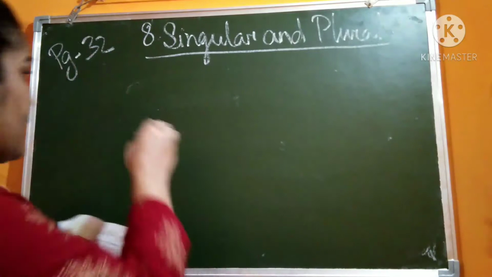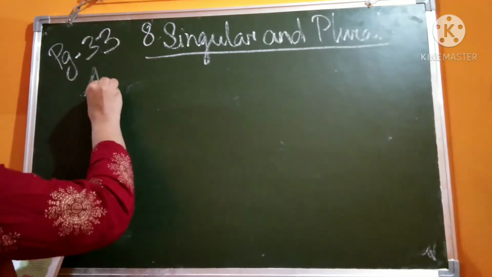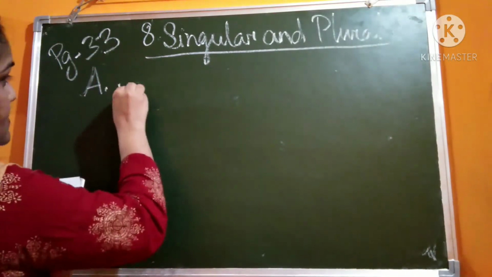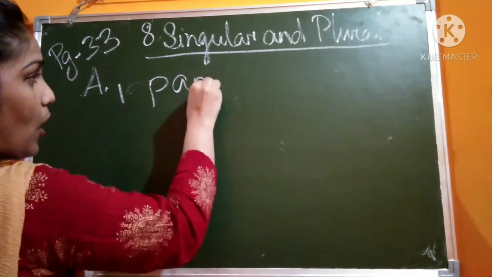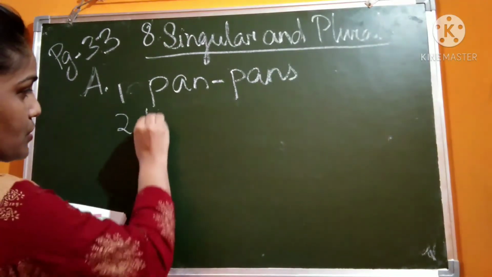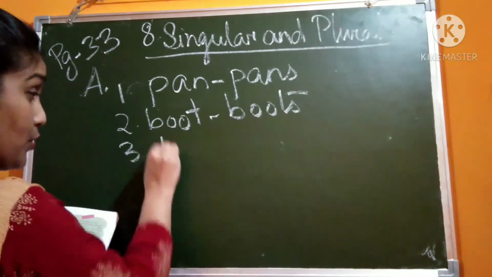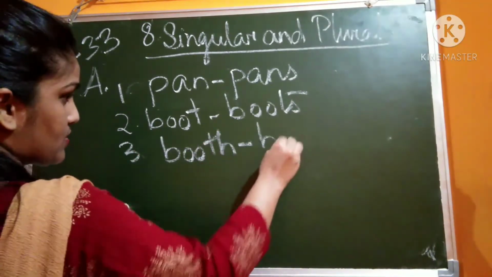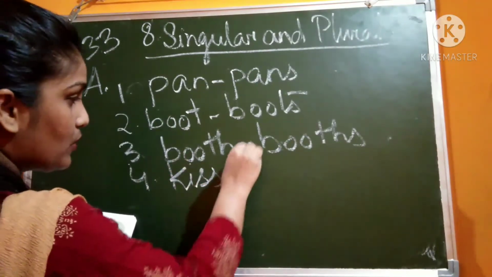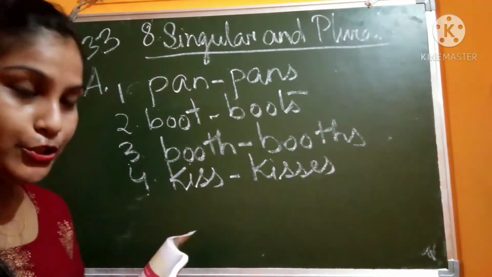Exercise 8, page number 33. What will be the plural of pan? Pan will be pans. You will write in your copy. Next, the plural of boot will be boots. Kiss will be what? I told you, kisses. Next, 5 and 6, you will do it.